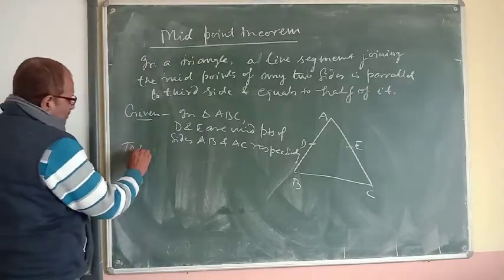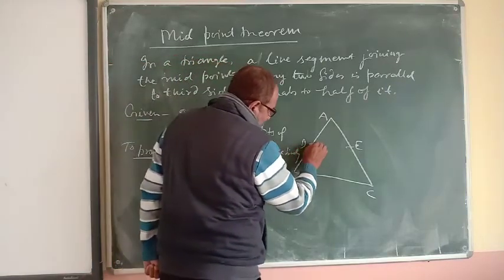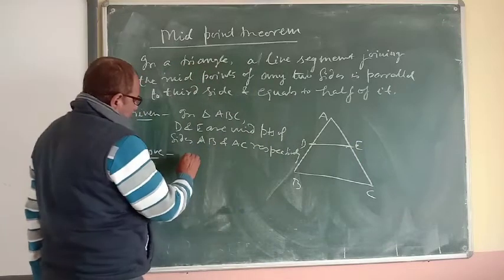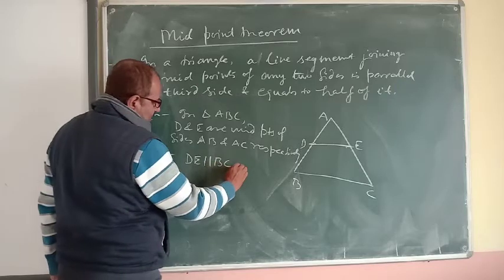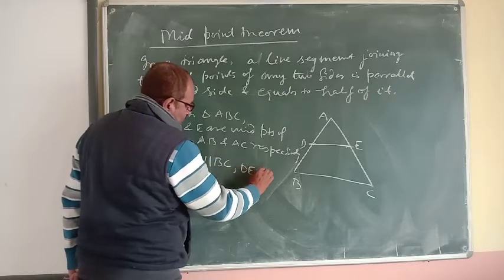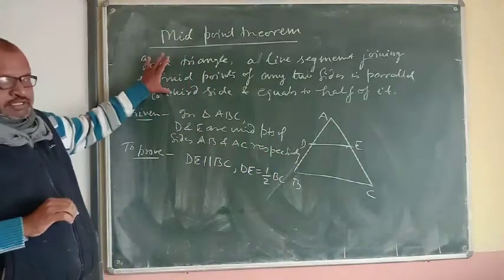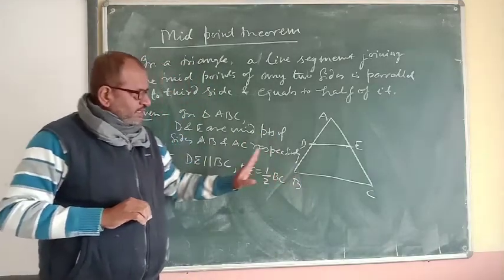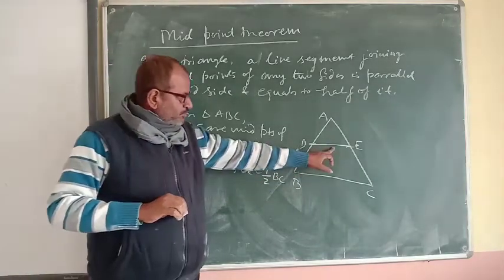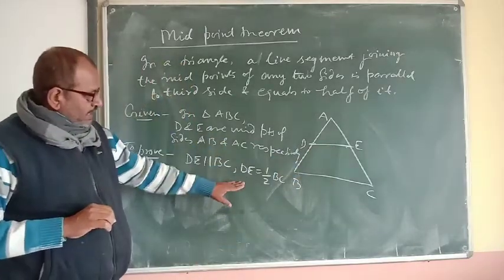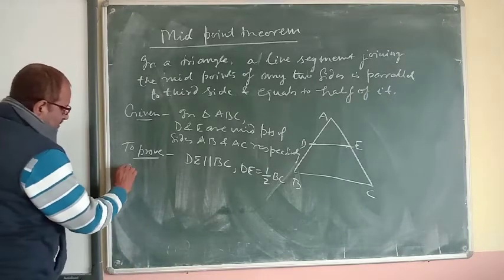What we have to prove? We have to prove that the line segment joining D and E, so DE, is parallel to the third side BC and DE is equal to half of BC. This is the statement. We have taken ABC is a triangle in which D and E are the midpoints. It is given. What we have to prove? We have to prove DE is parallel to the third side BC and equal to half of BC. Next step, construction.